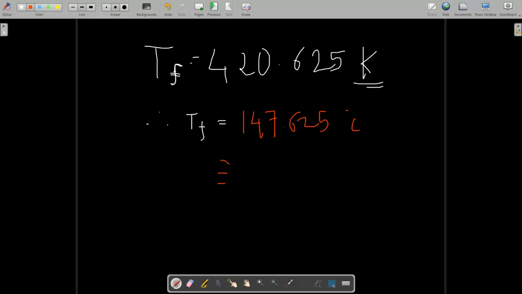When you round off as per the required format, it is 147.62 or 147.63, you can write. So this is the final answer.